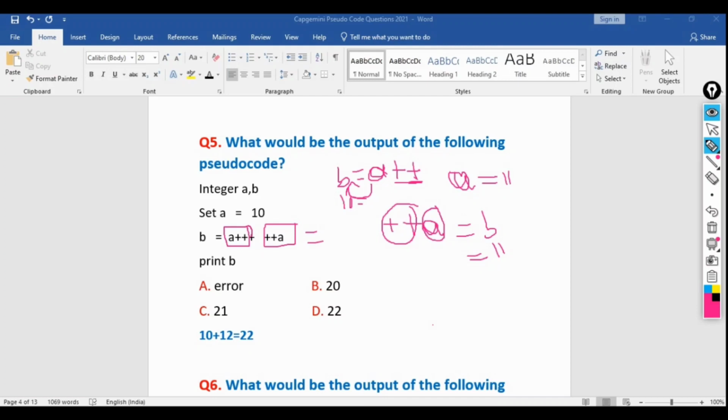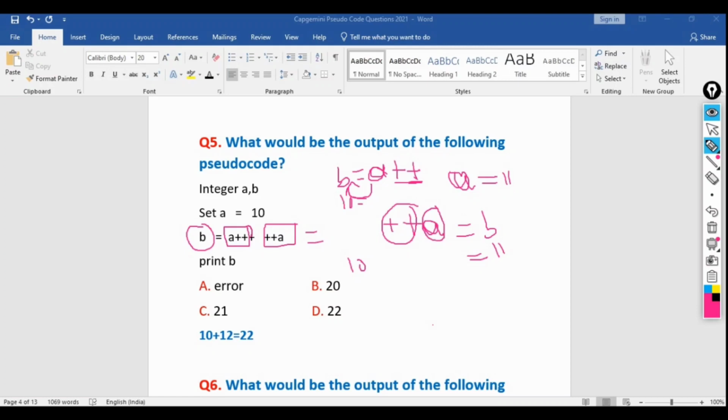As we discussed earlier, in the case of the post increment operator, the value of a will be assigned first. That means the assignment will be done at the very beginning, so the value is 10. Then we are doing the increment, that means 10 plus 1, that means 11.